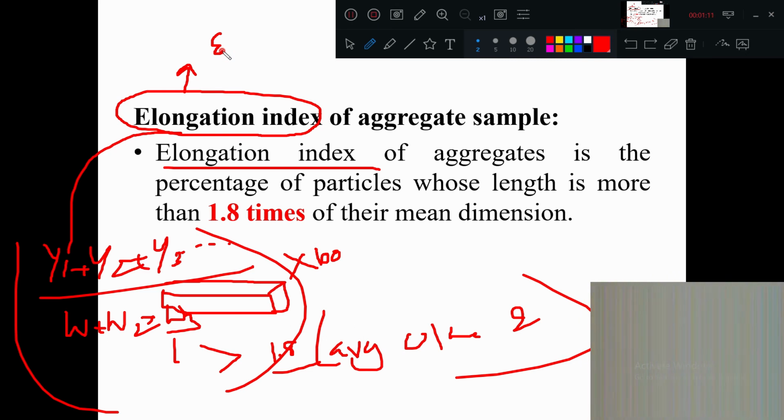That's all. More elongation index means what? A lot of elongated materials are present, but that is not good. So elongation index as well as flakiness index, both should be less compared to the standard.